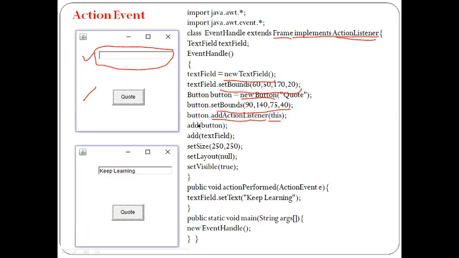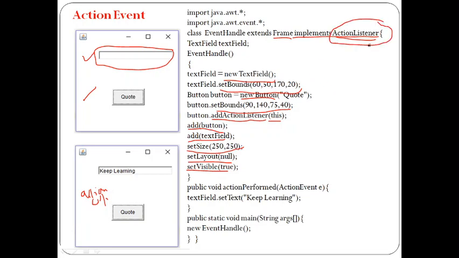Now, whatever components we have created, I have added those components to my class by using add for the button and the text field. For setting the frame size, I am using the method setSize. Here I am not using any layout, that's why I made setLayout null, and to make my frame visible, I made setVisible true. Now see what is going to happen. If I click on the button, we made our button bound with the action listener, so automatically when I click on the button, the information is going to pass to the action listener.